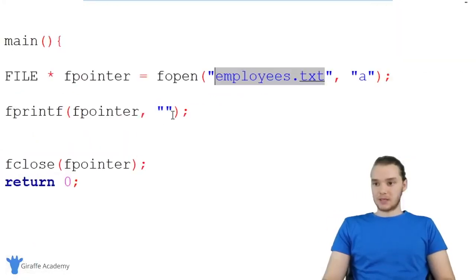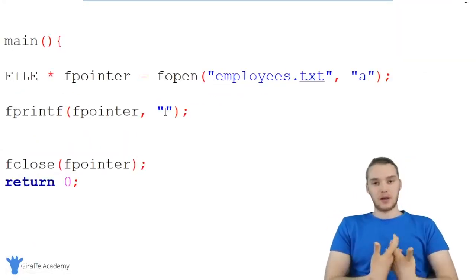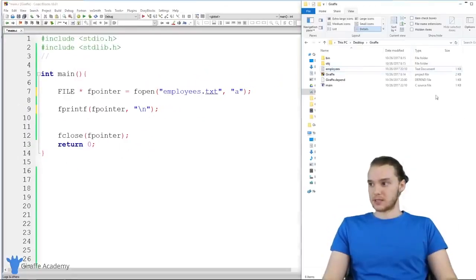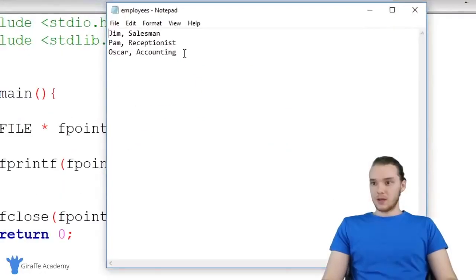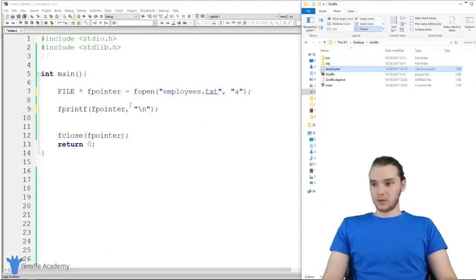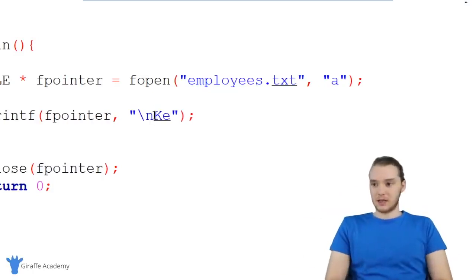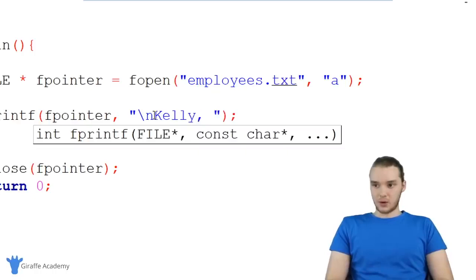And down here inside of this fprintf, I'm just going to print out another employee into the file. The first thing I'm going to do is print out a new line, and actually let me show you guys this in this employees file, there actually isn't a line after this last line. I can't actually get onto the line below Oscar. So I'm going to print a new line, and this will move the next employee onto the next line. We could say Kelly, and she's going to work in customer service.